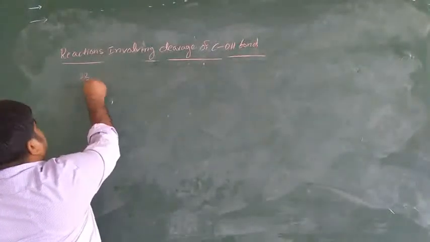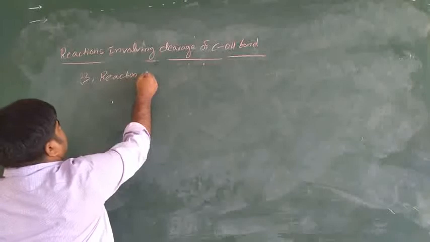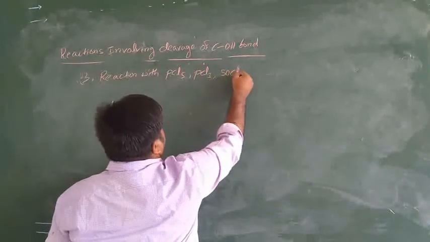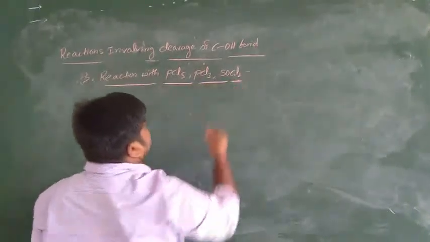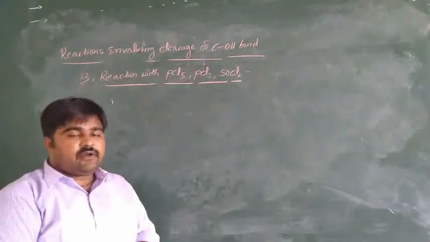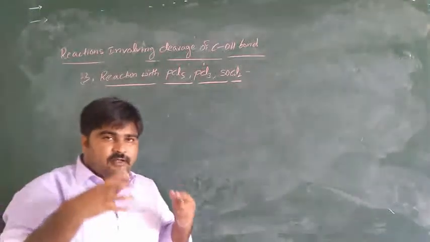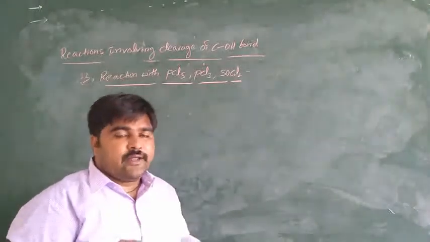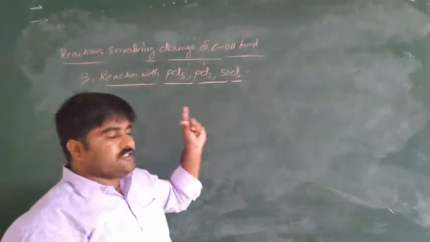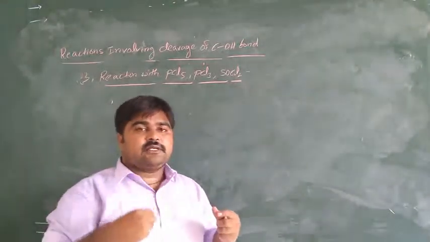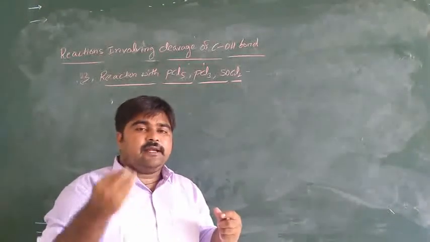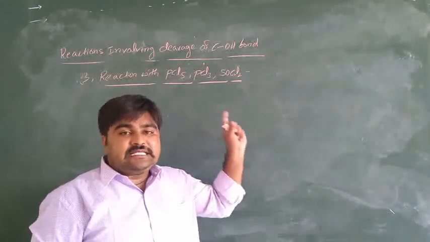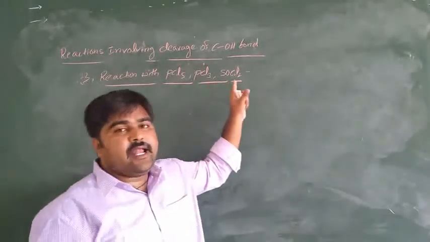The third one is reaction with PCl5, PCl3 and thionyl chloride, SOCl2. In the carboxyl group, the hydroxyl group is replaced by a chlorine atom when treated with phosphorus pentachloride, phosphorus trichloride or thionyl chloride.